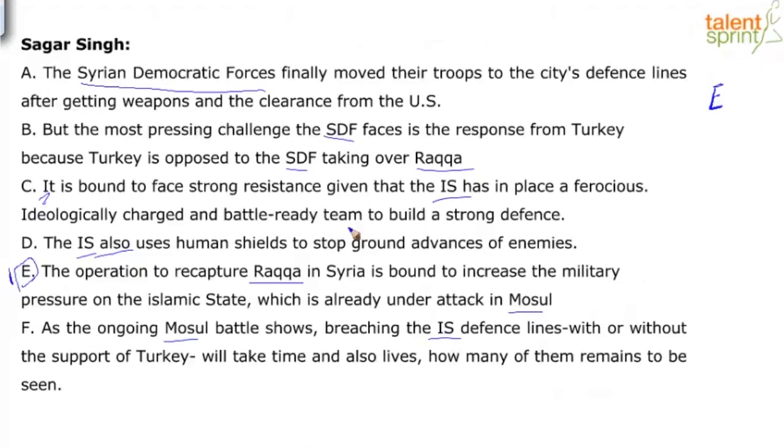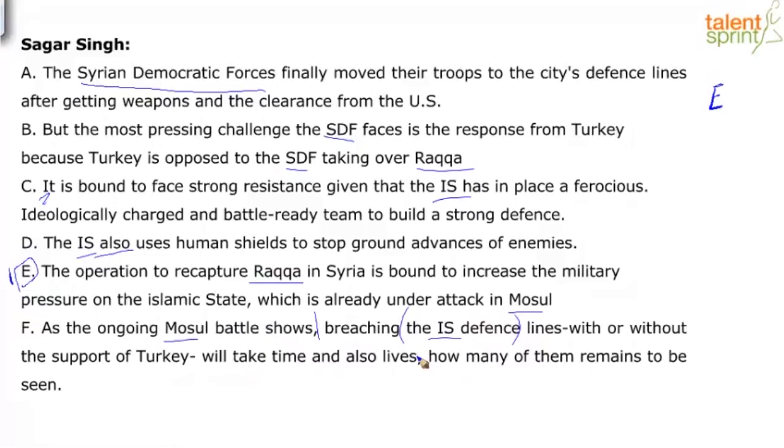Yeah? Now if you look at F, it says, as the ongoing Mosul battle shows, breaching the IS defense lines with or without the support of Turkey will take time. As the ongoing Mosul battle shows, so why is the breaching of the IS defense lines going to be difficult? As the Mosul battle shows, so is there some sentence which is already giving us some sort of information about this IS defense? Right, I have D which is giving, also C also is giving, right?